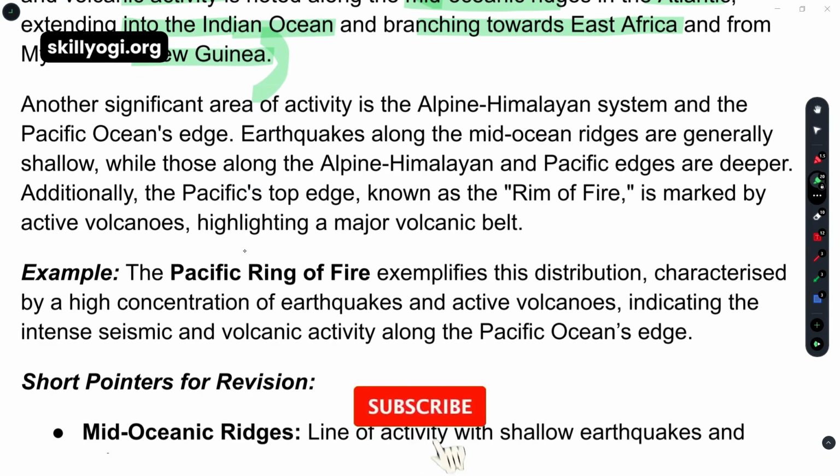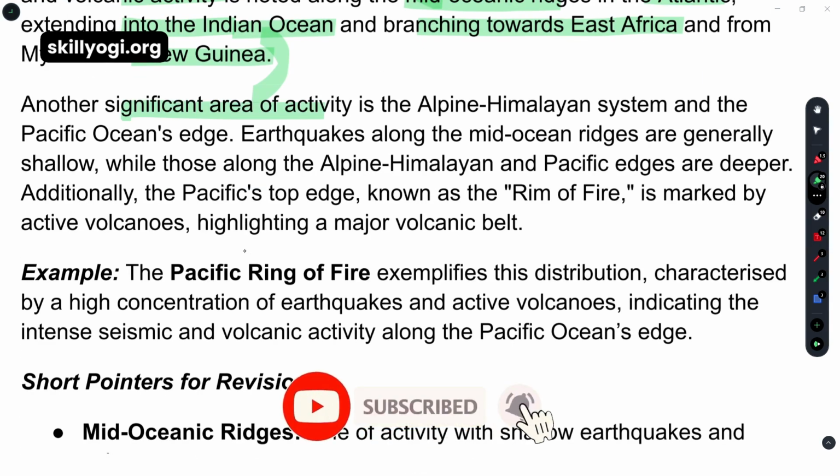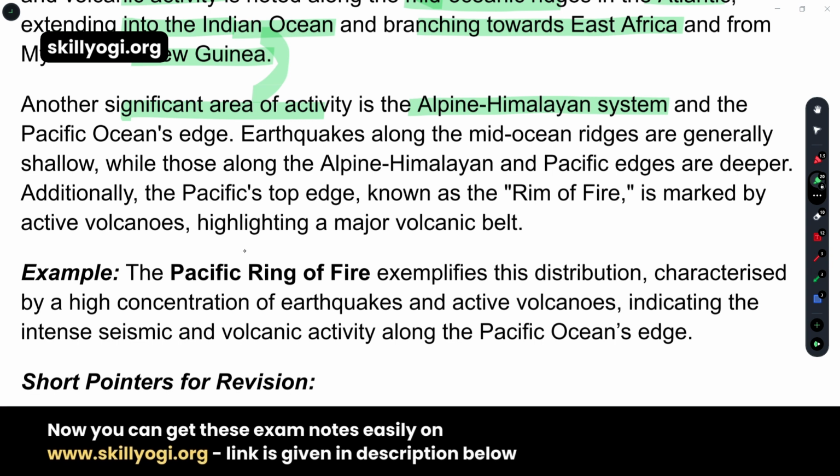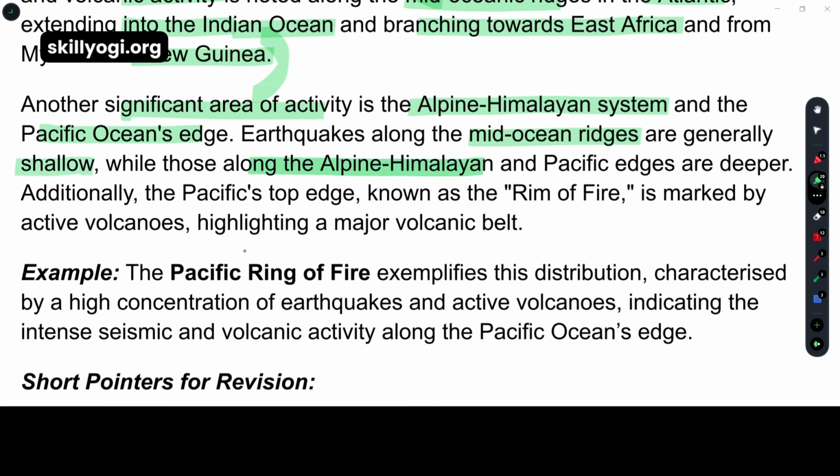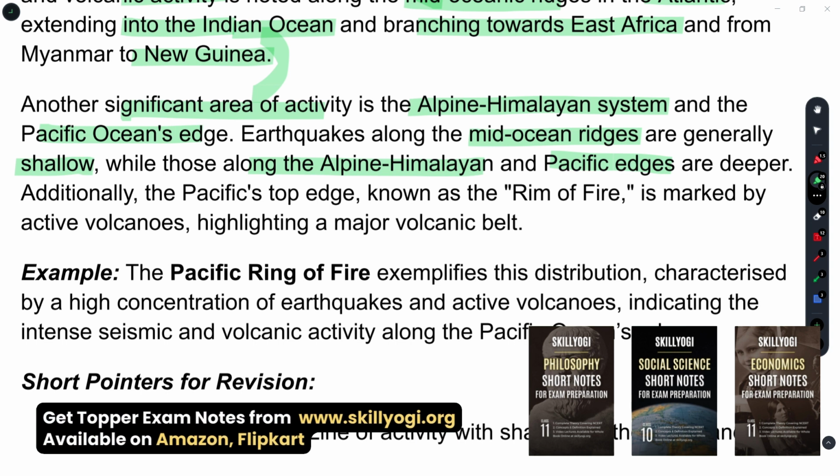Another significant area of this activity is the Alpine Himalayan system. That's why we can see most of the volcanic-prone areas or volcanic activities in the Alpine Himalayan system and in the Pacific Ocean's edge. Earthquakes along the mid-oceanic ridges are generally shallow, while those along the Alpine Himalayan and the Pacific edges are deeper.